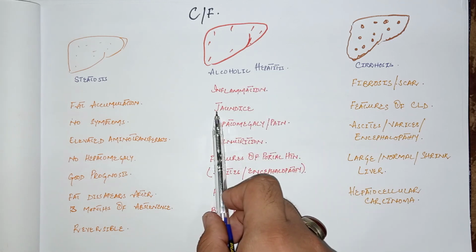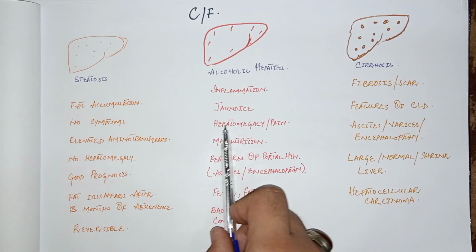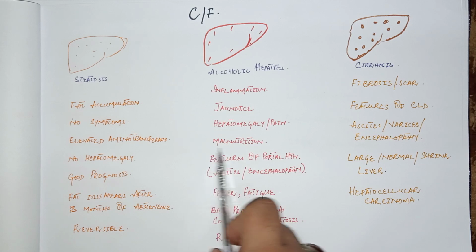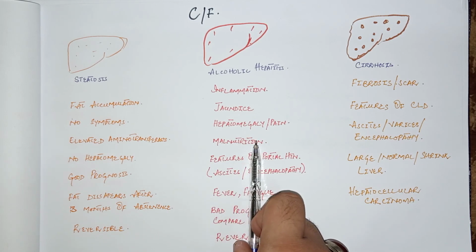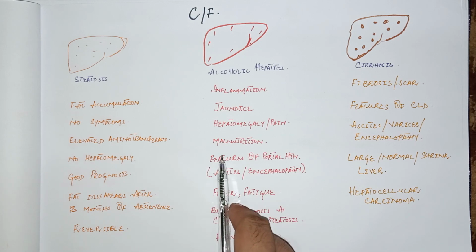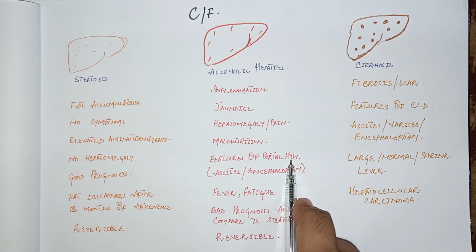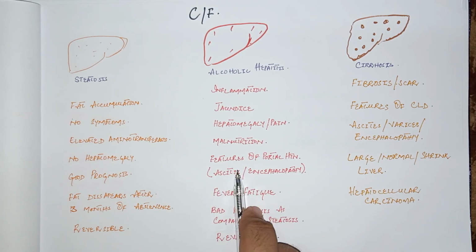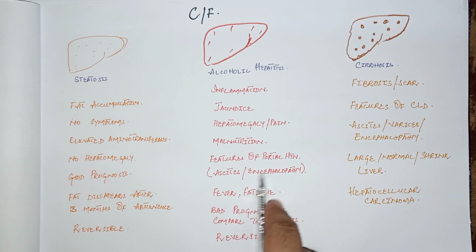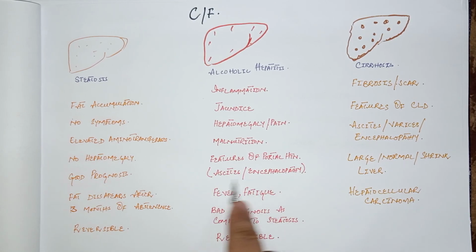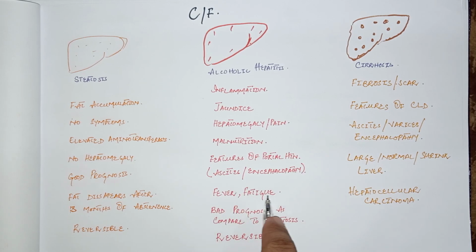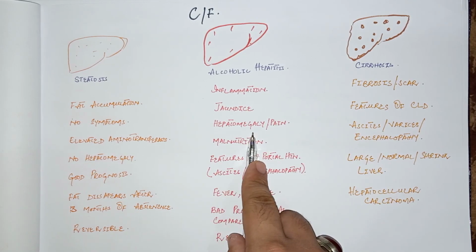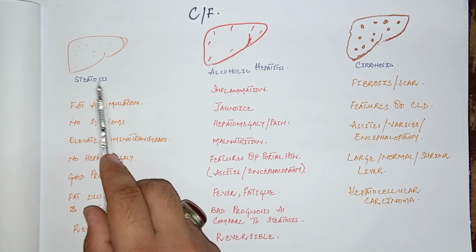Patient presents with jaundice or yellow discoloration, painful hepatomegaly, and malnutrition, as we have discussed that excessive alcohol causes malnutrition in the patient. Also, patient may have features of portal hypertension like ascites, or fluid accumulation in the peritoneal cavity, and hepatic encephalopathy. We have discussed these features in detail in the lectures on cirrhosis. Patient may have fever and fatigue. It has bad prognosis as compared to steatosis or fatty liver.